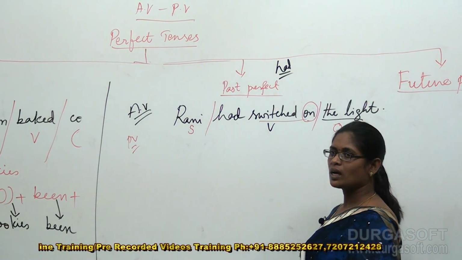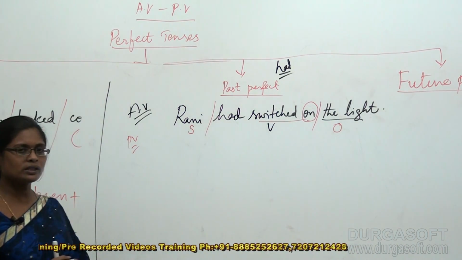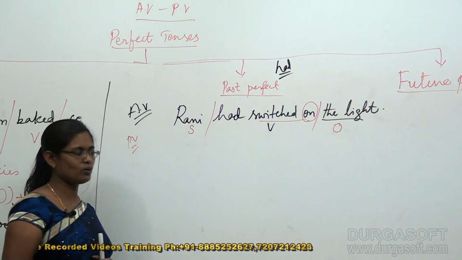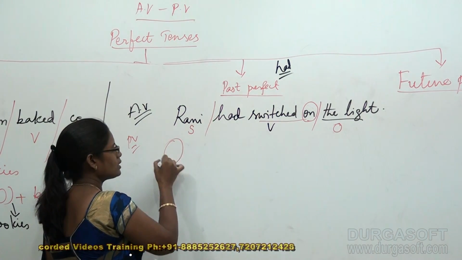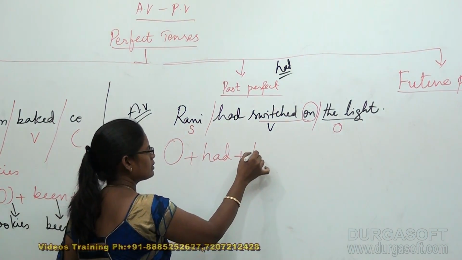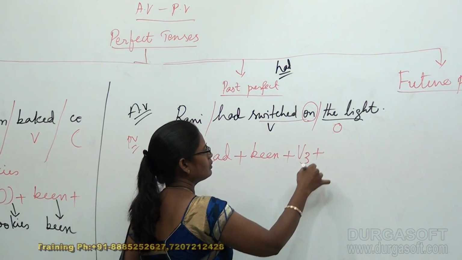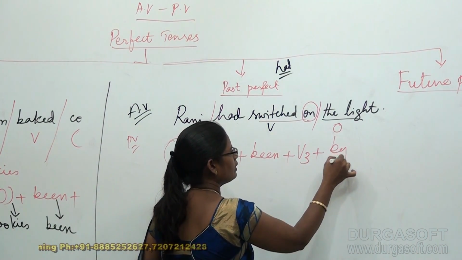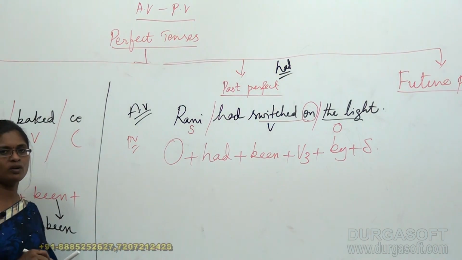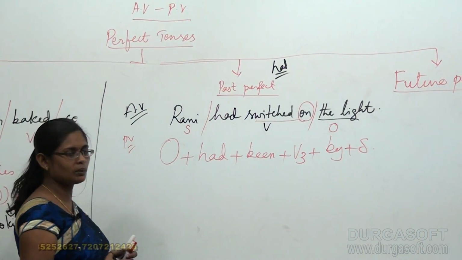Now I would like to convert this into my passive voice. So what is the structure that I am following here for the passive voice? As we have already discussed earlier, the same structure we are going to follow, that is object plus had plus been plus V3 plus by plus subject. This is the structure that we are following, right? Okay, so here this is something very comfortable for us.